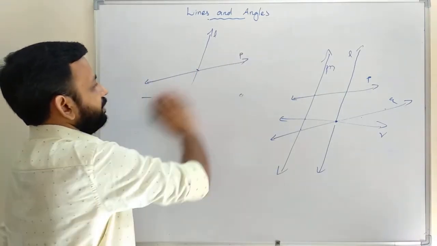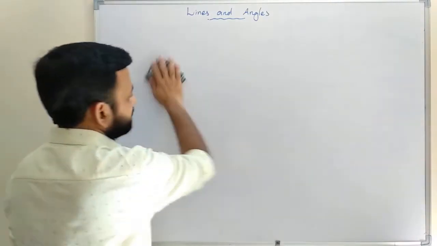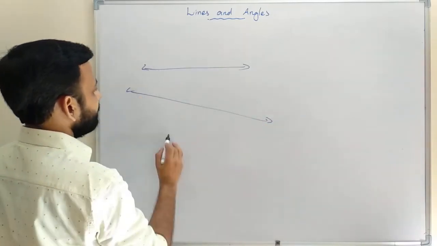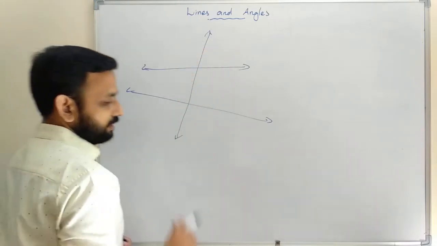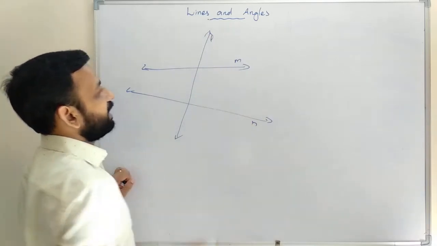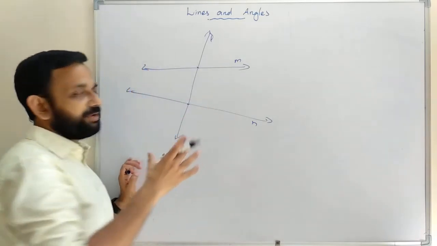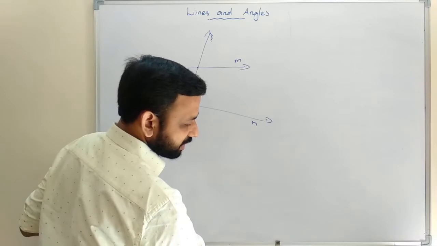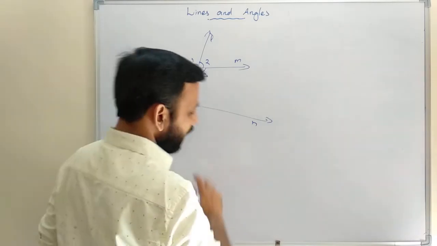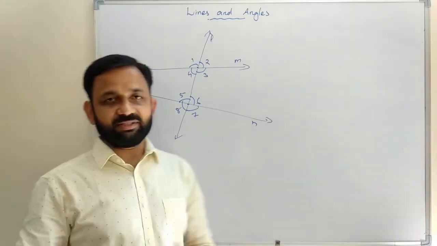Then here, if a transversal intersects two lines, this is one line and this is another line, then this is a transversal. Transversal L intersects M and N. This is M, N, and transversal L intersects M and N at two different points. Now we have different angles. We can take them as 1, 2, 3, 4, then angles 5, 6, 7 and 8. So we got different angles.